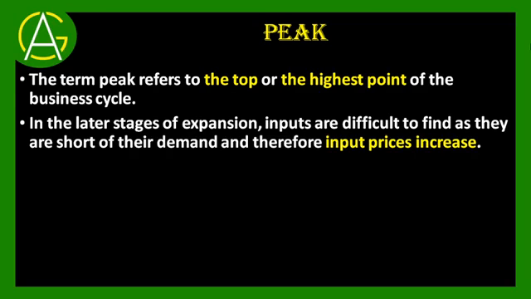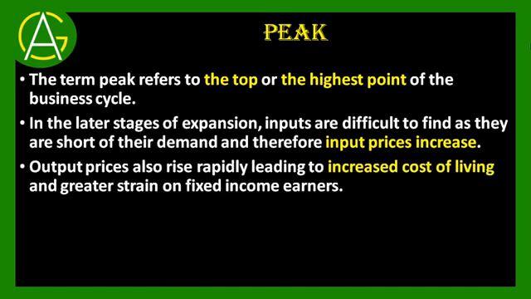When prices of factors of production go on increasing, inputs become costlier, and when inputs become costlier, the output prices will also go on rising, because when inputs are costly, the output will also become costly. So when output prices keep increasing, as a result the cost of living will also increase.